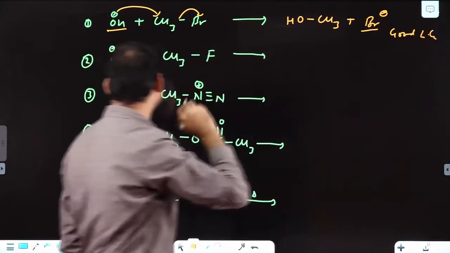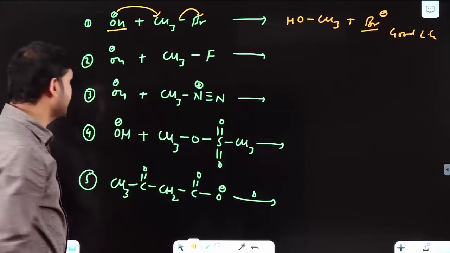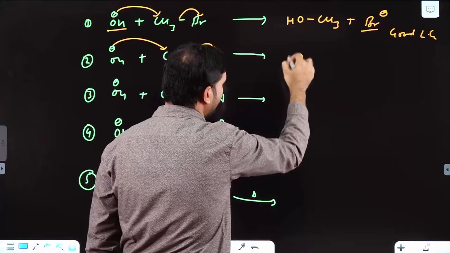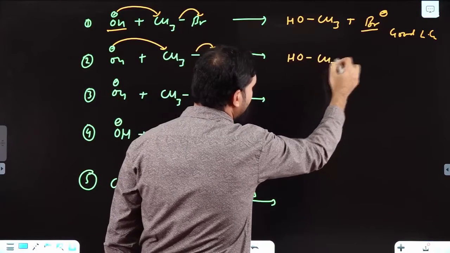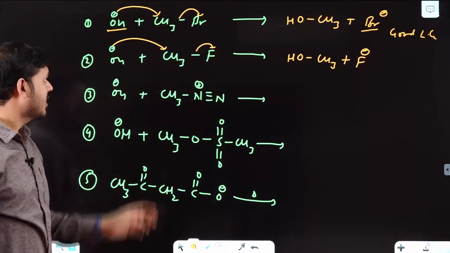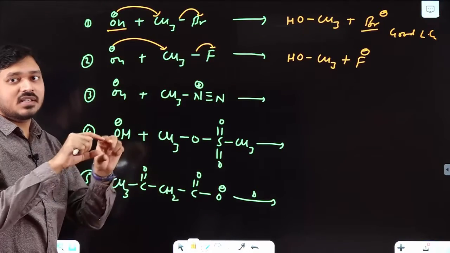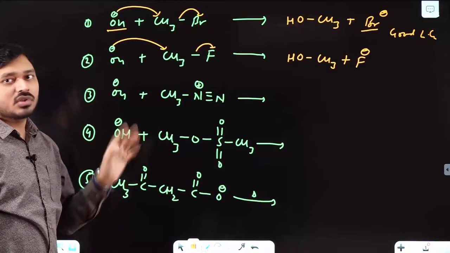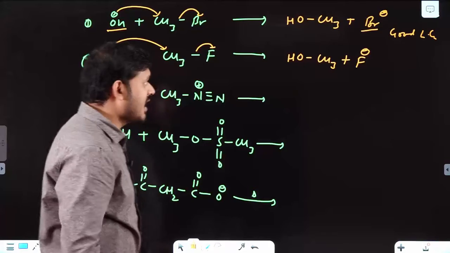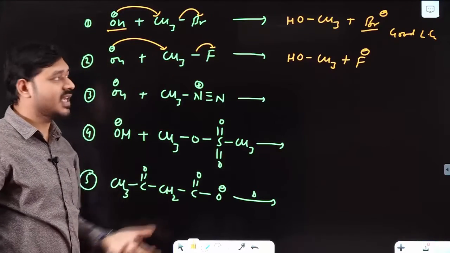Next, OH minus with CH3F. Suppose this reaction occurs, then F minus will be removed. What you will get? OH CH3 plus F minus. Now here you need to understand OH minus and F minus. It is along a period only. So which is more stable, OH minus or F minus? F minus is more stable. So we can say it is a good leaving group.